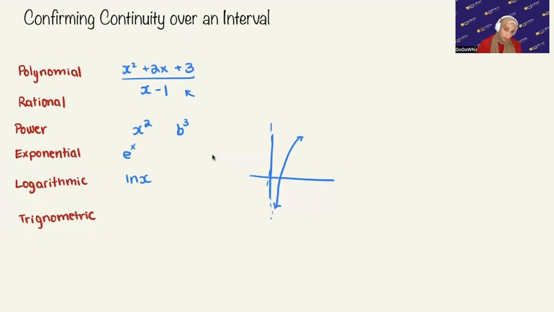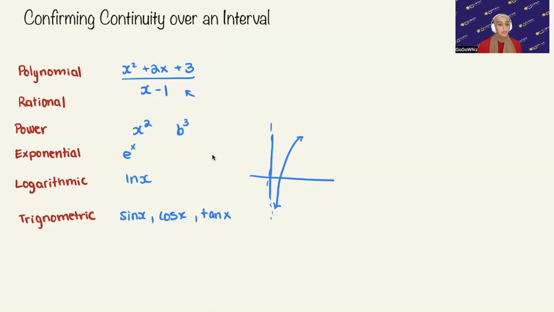Now, with trig functions, we have something like sine x or cosine x or tan x, and I just wrote the primary functions. But we could also be looking at reciprocal functions as well. But what you need to keep in mind is that some trig functions, just like ln, have vertical asymptotes.